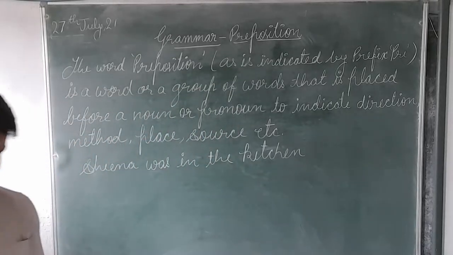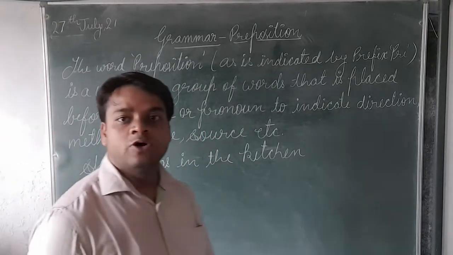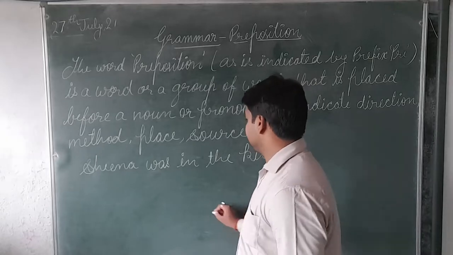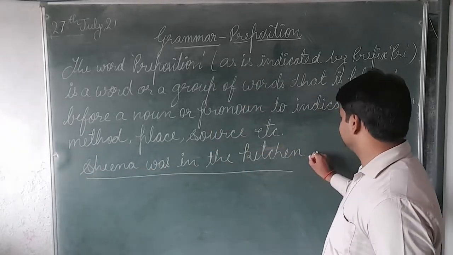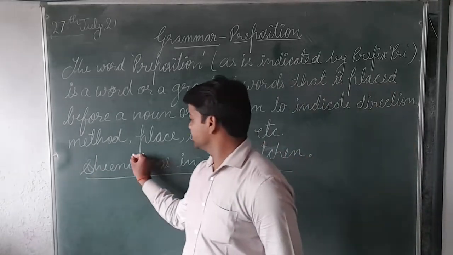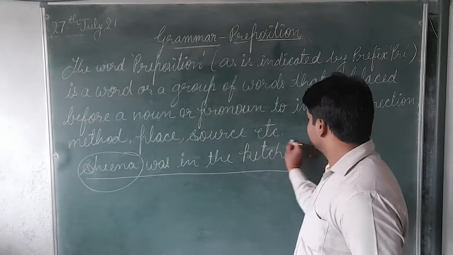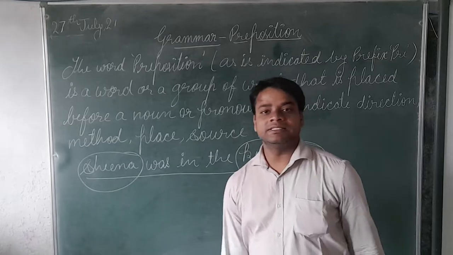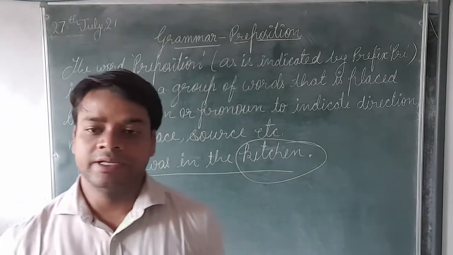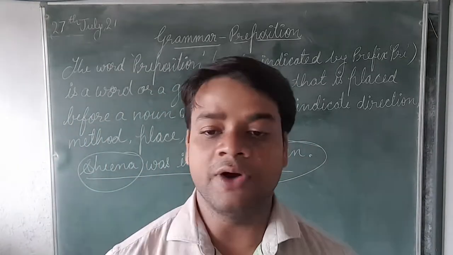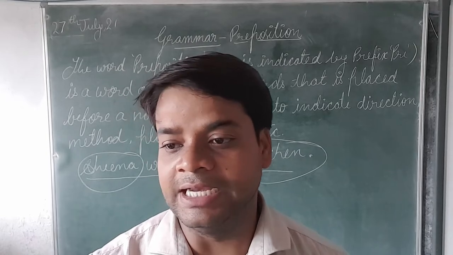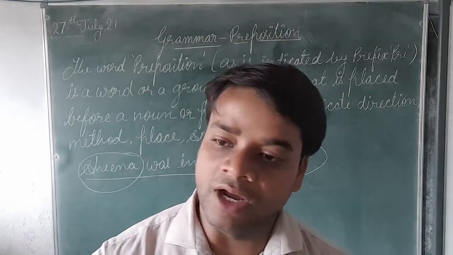Sheena was in the kitchen. Sheena was in the kitchen. Now you can understand by this sentence. Here, Sheena is what? Noun. And kitchen is what? Kitchen is also a noun. What is a noun? Noun is the name of a person, place, animal or thing. So that is called noun.